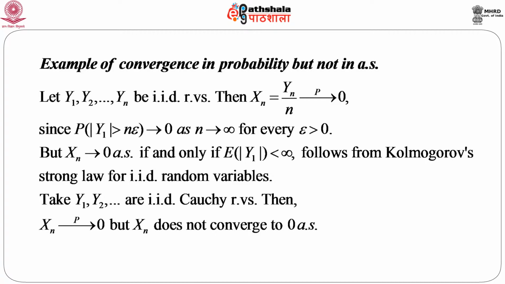So, convergence in probability might imply convergence almost surely, provided this condition, the existence of the first order moment, holds, that means the expectation of |Y1| is less than infinity. Now, for example, take Y1, Y2, ..., Yn to be IID Cauchy random variables, and we know that for Cauchy random variables the expectation of |Y1| is not less than infinity. So, although Xn converges to 0 in probability, Xn does not converge to 0 almost surely.